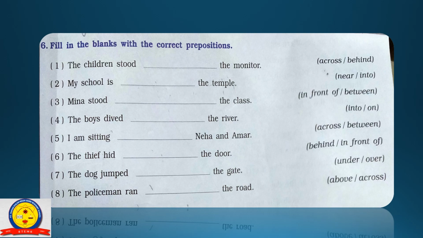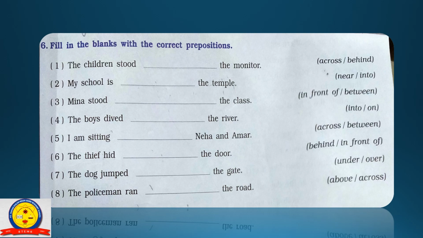Next, the thief hid dash the door. So the right option is behind. The thief hid behind the door. Behind talks about a position that is partly or fully covered. So the thief is covered behind the door. So we will use behind. The thief hid behind the door.